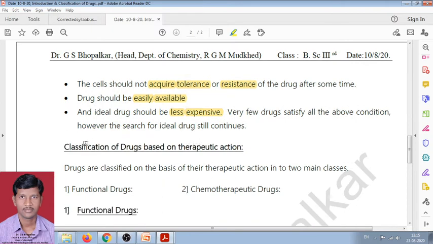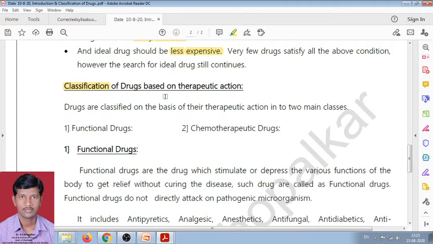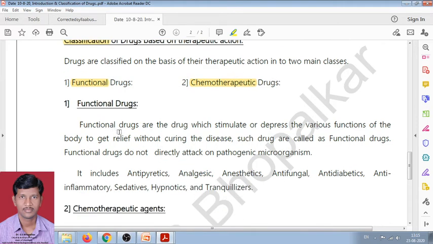Now, the next point is the classification. Classification of drugs is based on the therapeutic actions. All the drugs have been divided into two types: functional drugs and chemotherapeutic drugs, classified on the basis of their therapeutic actions. These are the two main classes.